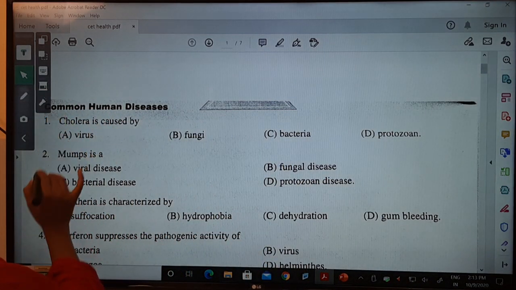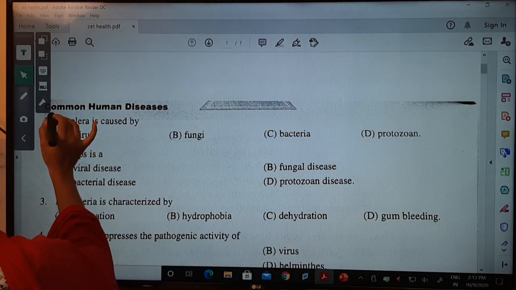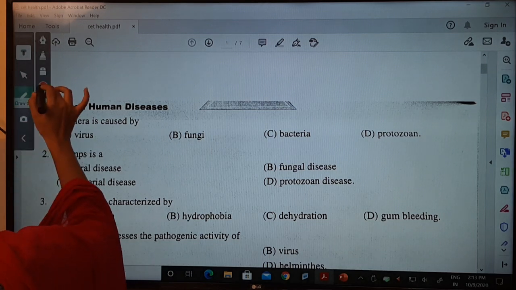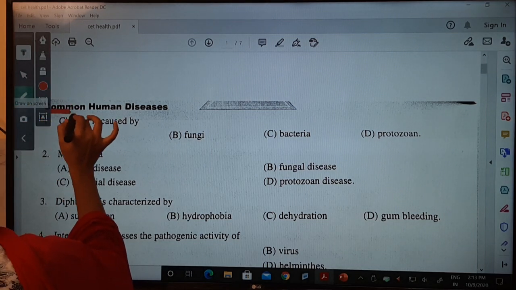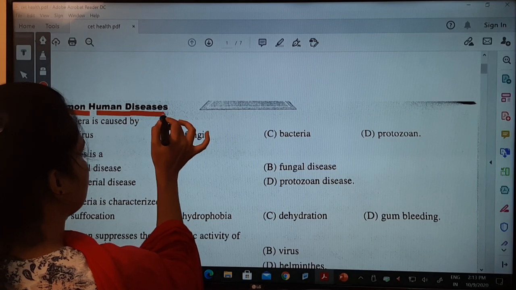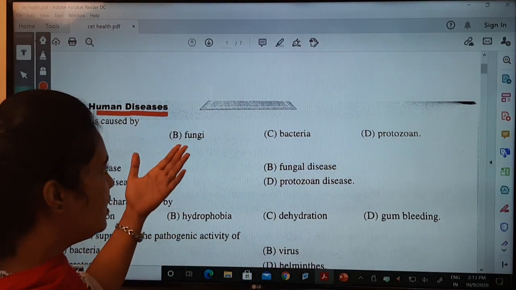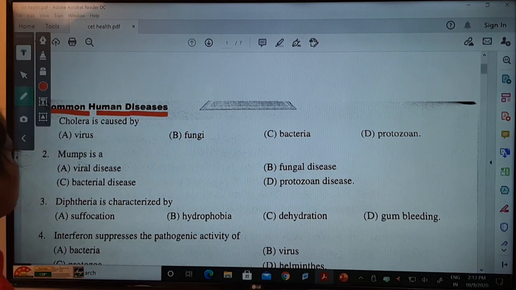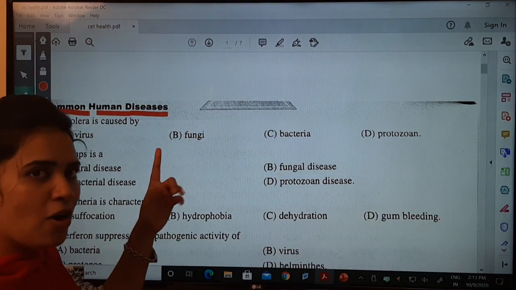We come from the topic that is common human disease. Regarding these human diseases, the questions we will deal with. Okay. First one, that is, cholera is caused by.